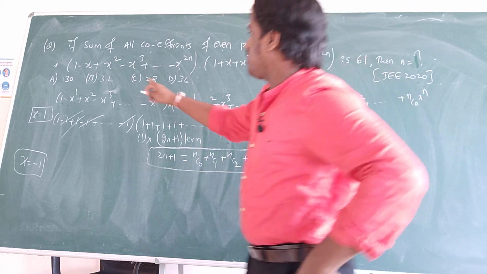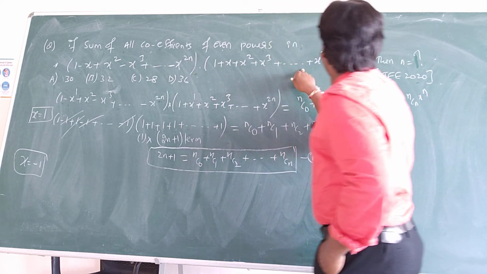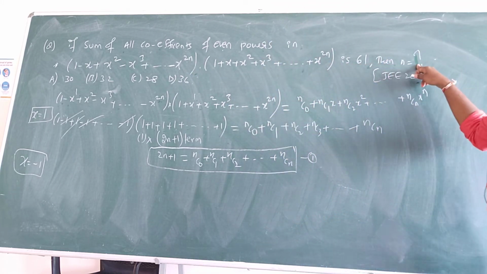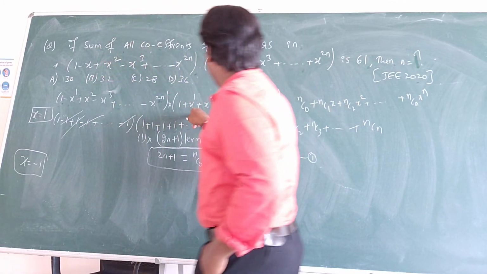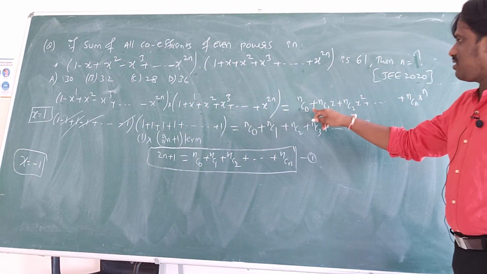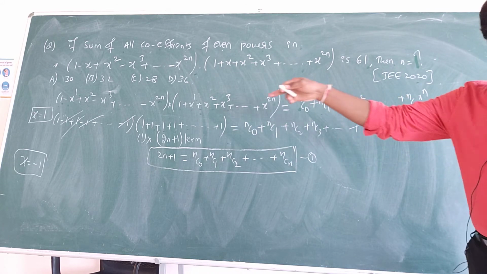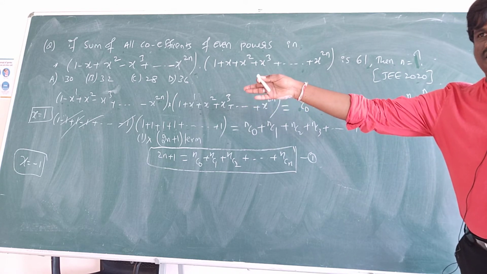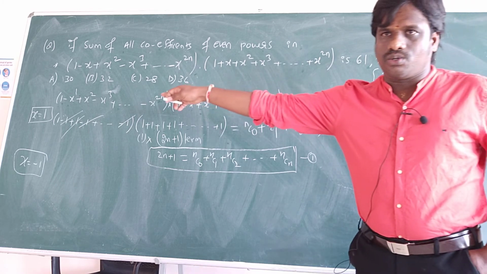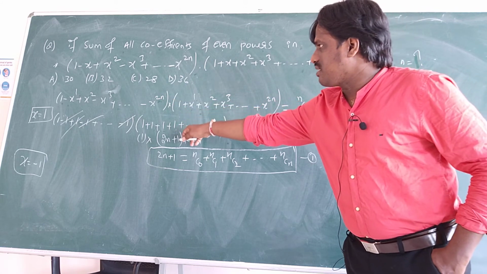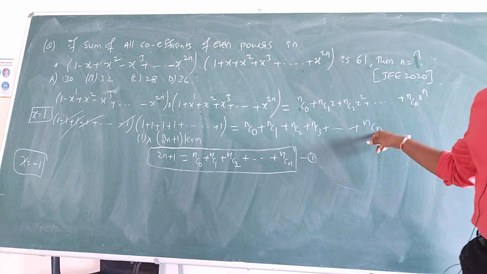See, the question is given: if the sum of all coefficients of even powers in this is 61, then what is the value of n? This is the question. So what I am taking here is nc0 plus nc1x plus nc2x squared plus so on, which I explained previously, that is the expansion of 1 plus x whole power n. When I substitute x is equal to 1, I will get all binomial coefficients.